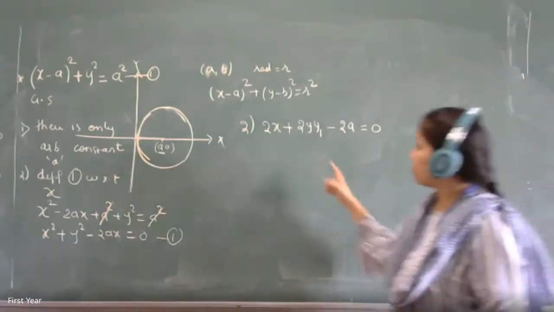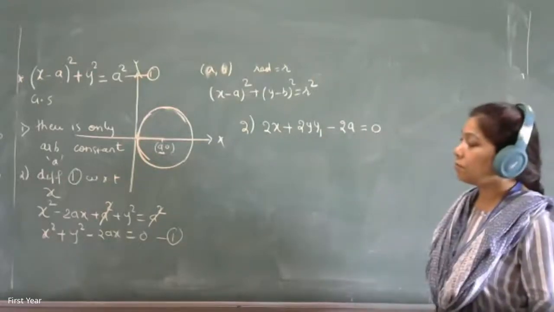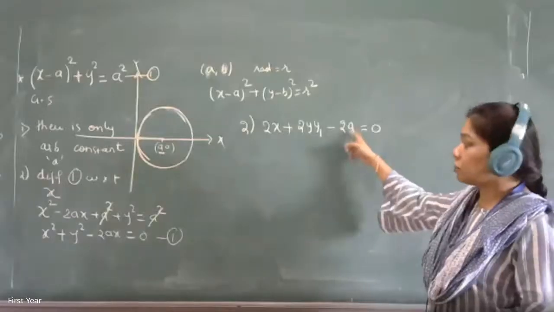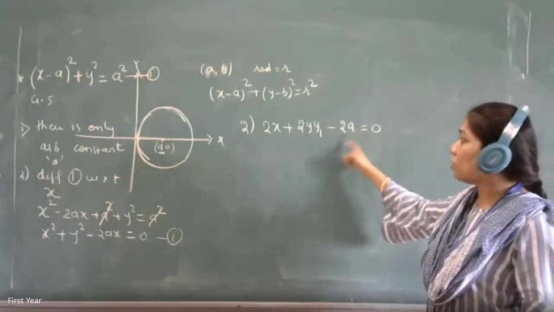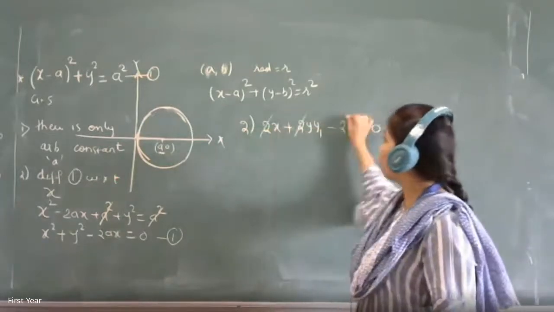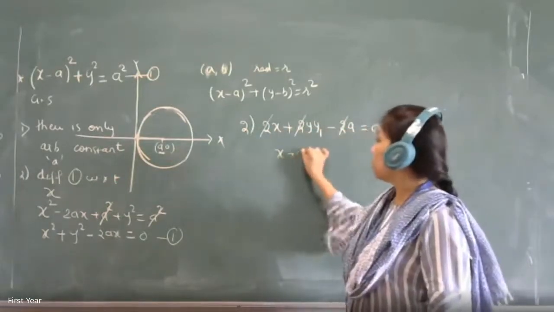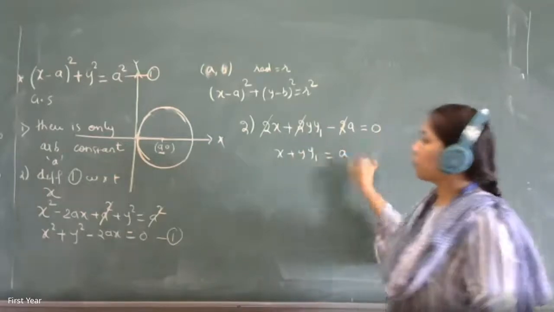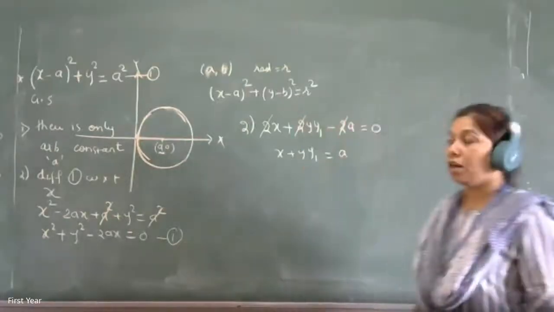So what do you get? a is not eliminated, so you have to eliminate a. So get the value of a. If you want, you can cancel out 2. So it will be x plus y y1 is equal to a. Put this value of a in your equation 1, and that is your final answer.